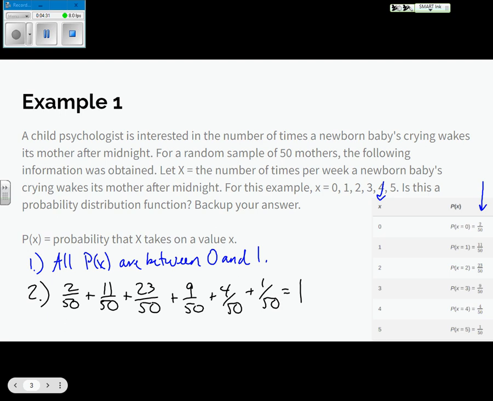So if both of those criteria are met, the answer is yes. As soon as you get one of them to fail, deal's off. The answer is no. Don't have to show me the other one. Just put no and tell me which one broke the deal.